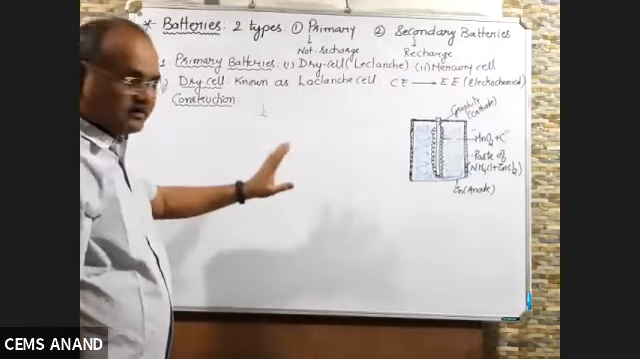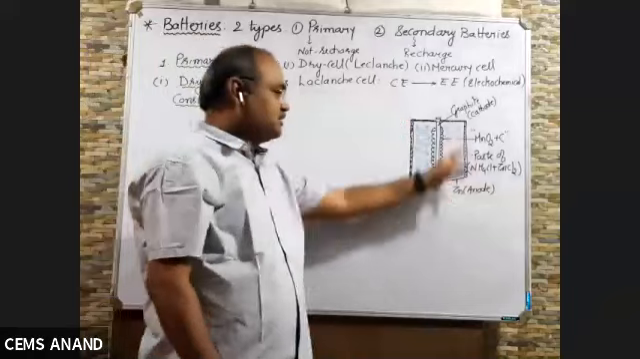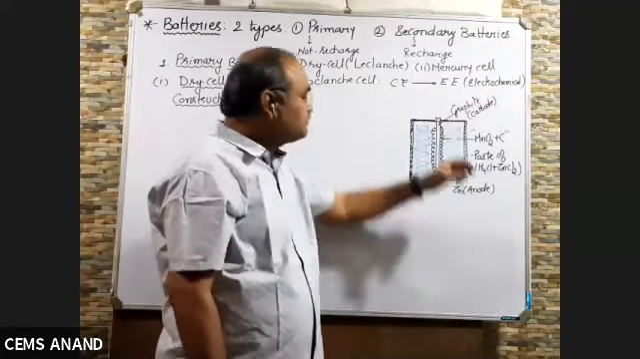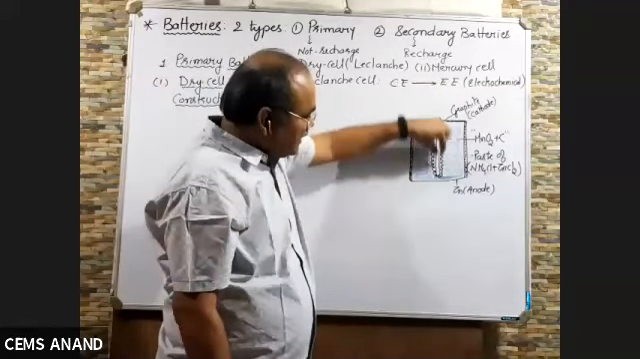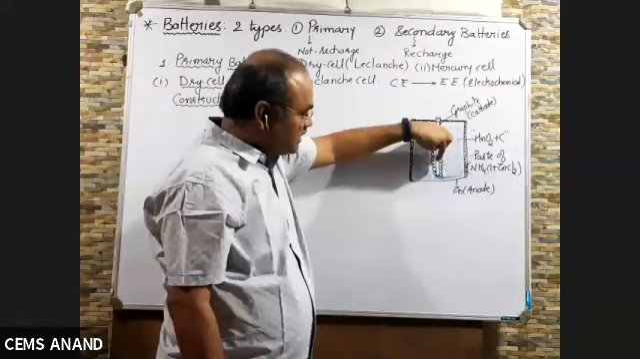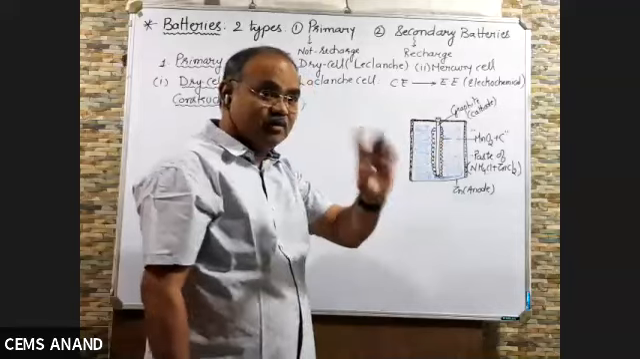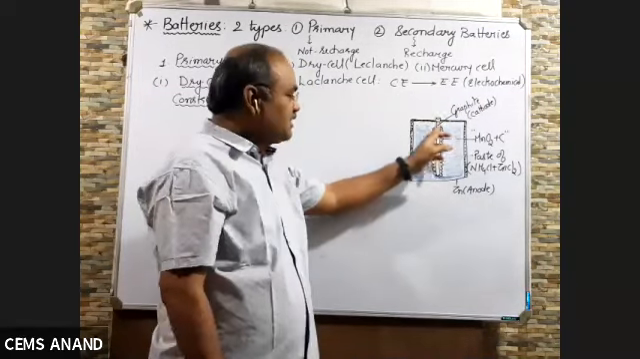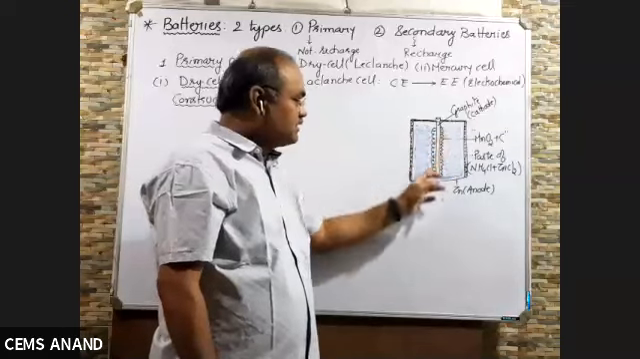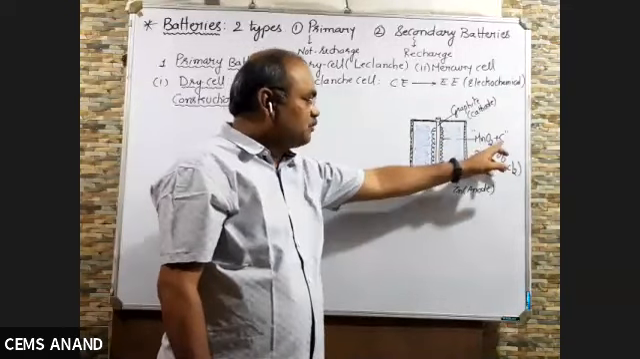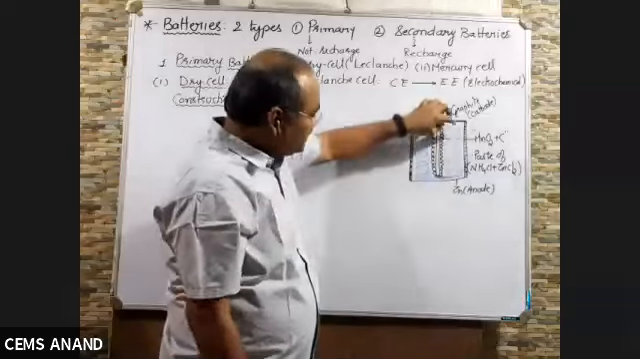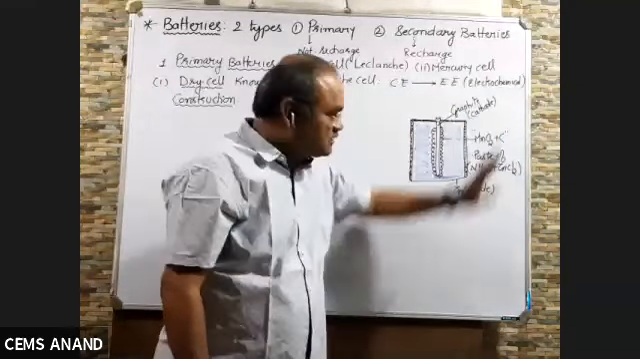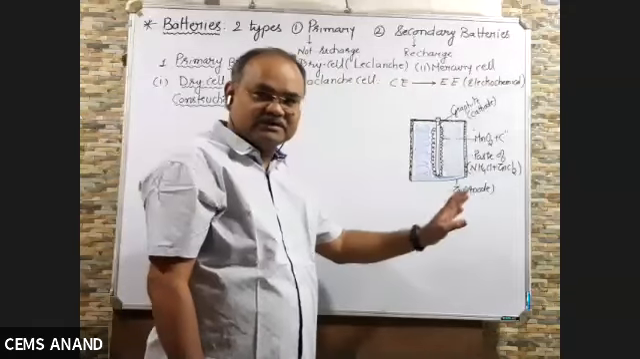So construction is very simple. Take a cylindrical vessel having a closed bottom made up of zinc acting as anode. Take a graphite rod, hold it vertically in the center of the container such that it doesn't touch the bottom of the container. That graphite rod acts as cathode. Cover the graphite rod. I have covered this graphite rod with MnO2 plus carbon powder, and the remaining portion is filled with a paste of NH4Cl and ZnCl2. So this is the construction.